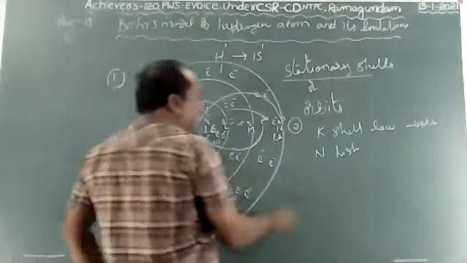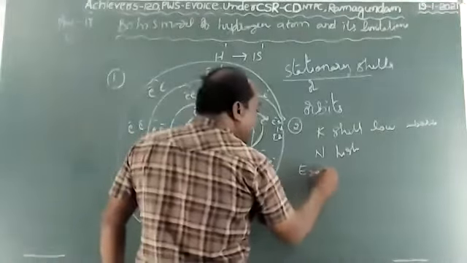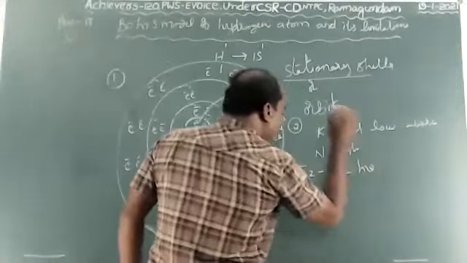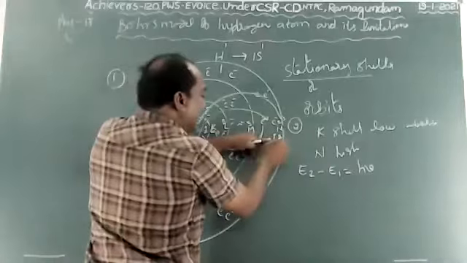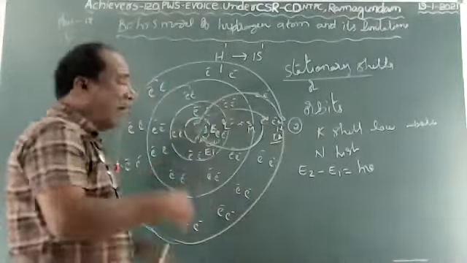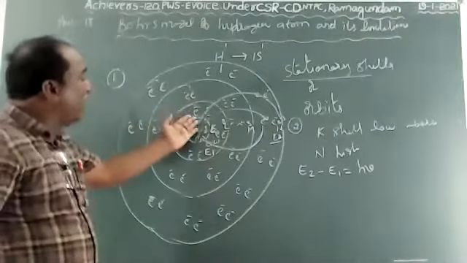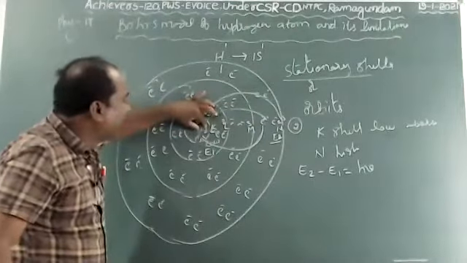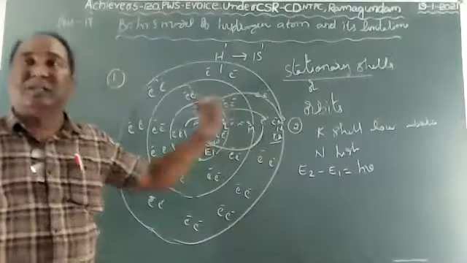So it is denoted by E2 minus E1 equals h nu. The high energy shell is E2 when it jumps from high energy to low energy. Whatever it may be, when the electron jumps from low energy to high energy, it gains or absorbs some energy.